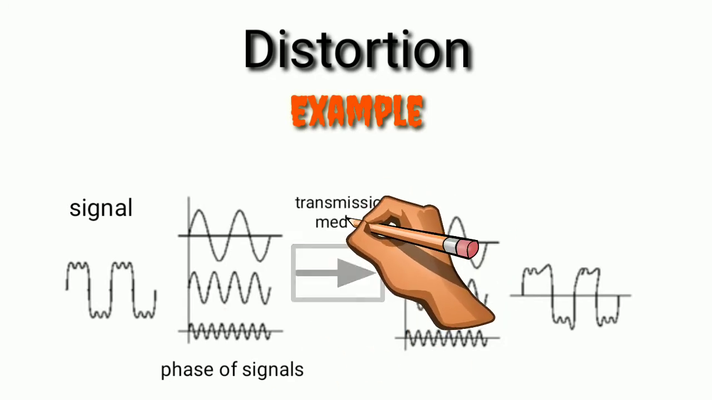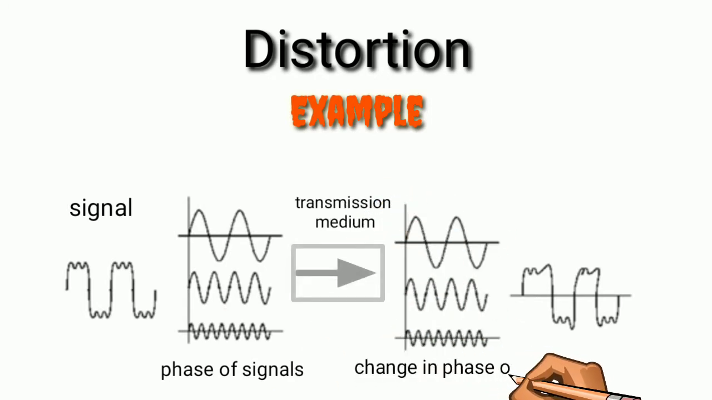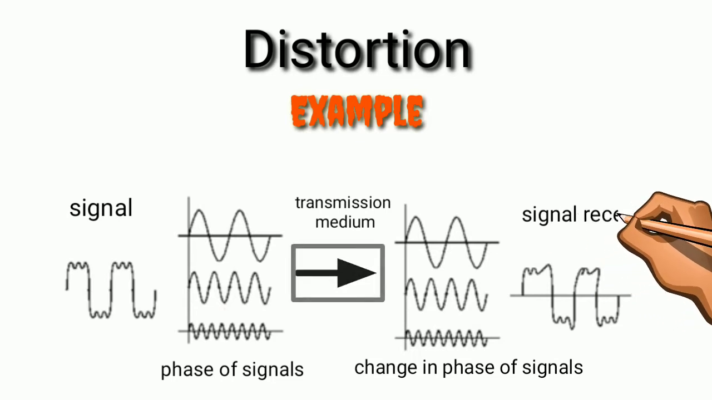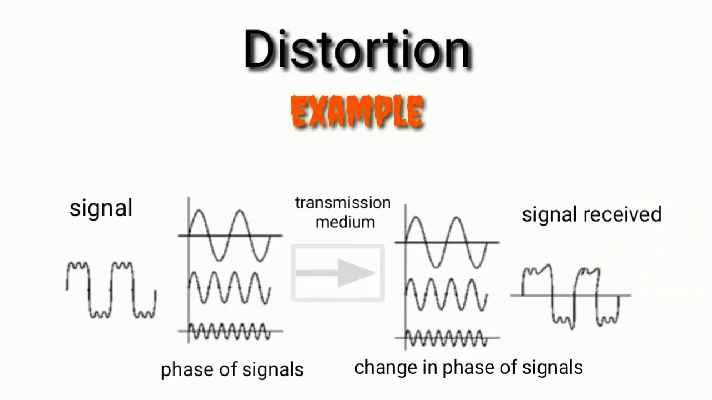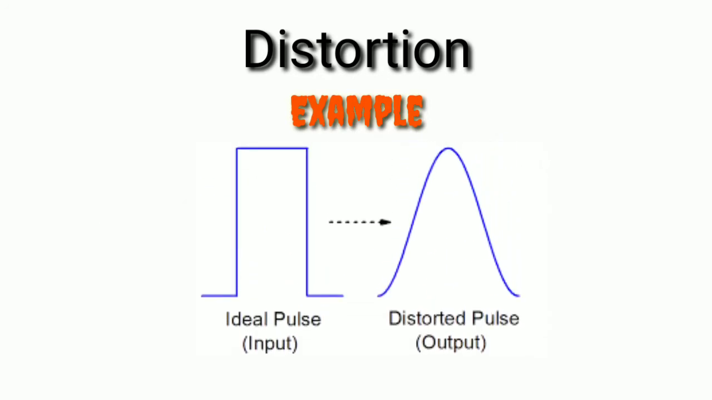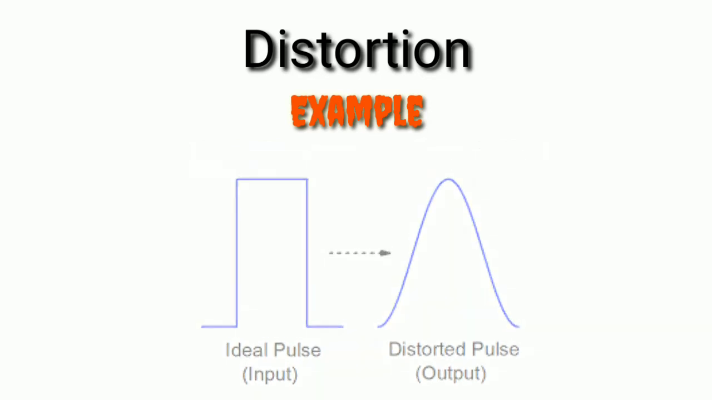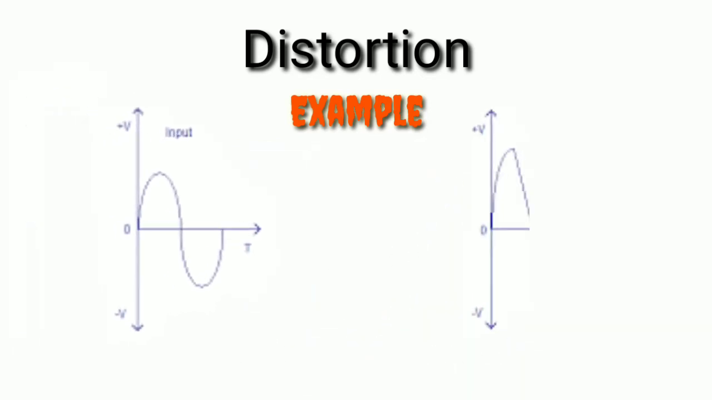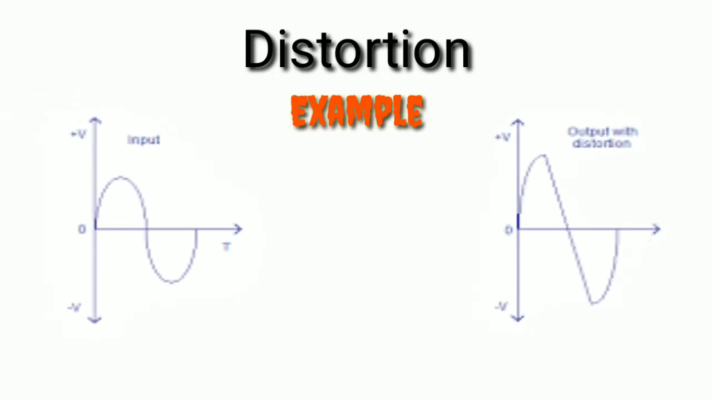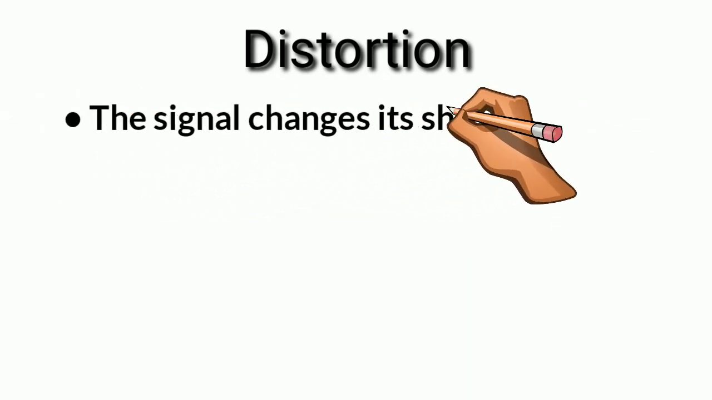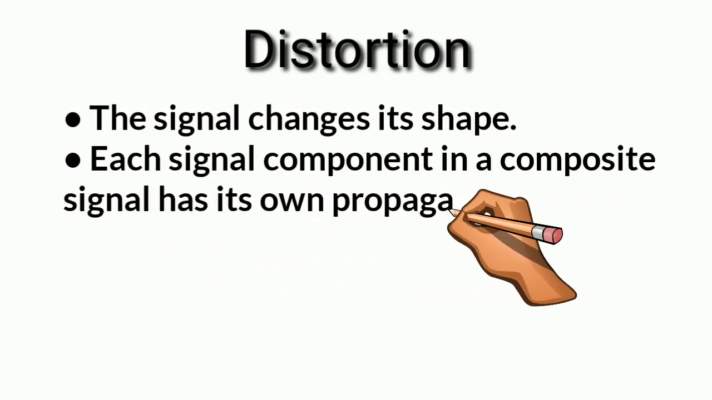Now see an example. In this example, a signal made up of three different phases travels through a transmission medium. In the transmission medium, the propagation of a wave varies with frequency, due to which the signal reaches the receiver side at different phases. In the next example, see how an ideal pulse wave, a sine wave, is distorted.